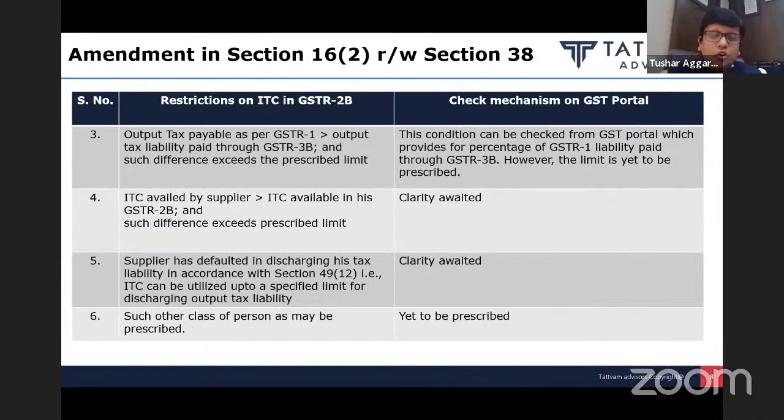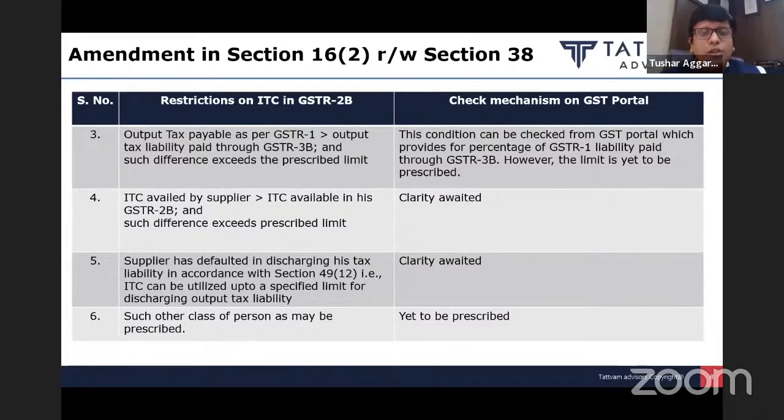Next, you have to make sure that if he is covered under Rule 86B, he is adhering to that rule in his return filing system. So availment of credit has become more stringent. It is very, very important for you to amend all your contracts with the suppliers and ensure that if your credit is denied on account of all these reasons, you are in a position to practically recover the money from them along with interest, penalty, etc.